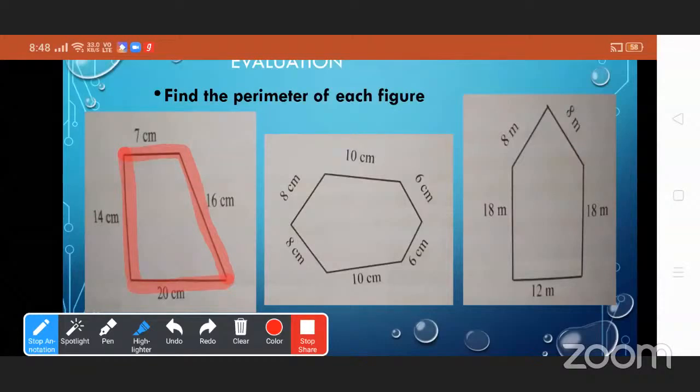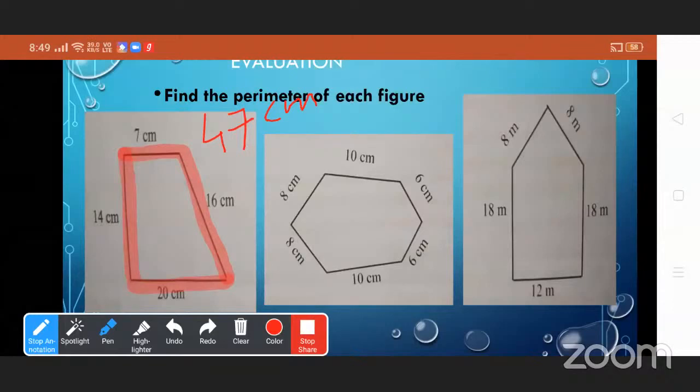7 plus 14 is 21. 21 plus 20 is 41. 41 plus 16 is 57. Let's check again. 7 plus 14 plus 20 plus 16. The answer is 47 centimeter. Okay, good.